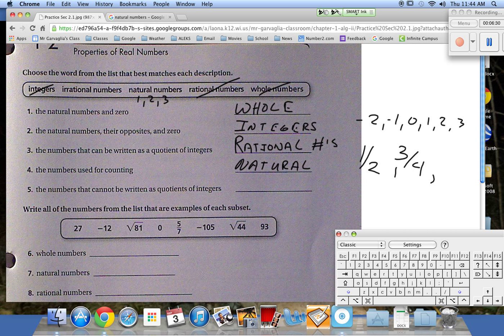Getting a little fast? All right. Give you a second to catch up. I want you guys to learn this, understand it. You don't have to write this whole thing out here. Because if you have this and you pull this up to study off it, you know number 1 is whole. Number 2, integers. However, that's fine. You guys ready? All right. So you're trying to write this stuff down. Part of the reason why I have it on a Chromebook is so you don't have to write it down.